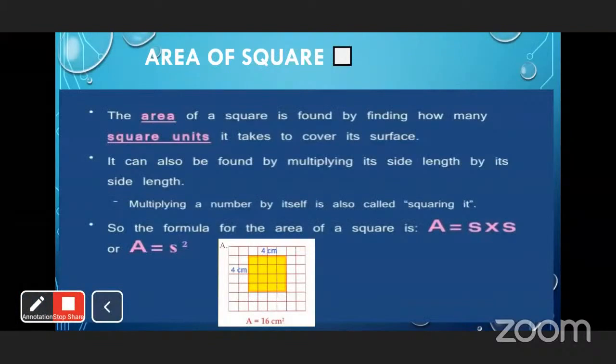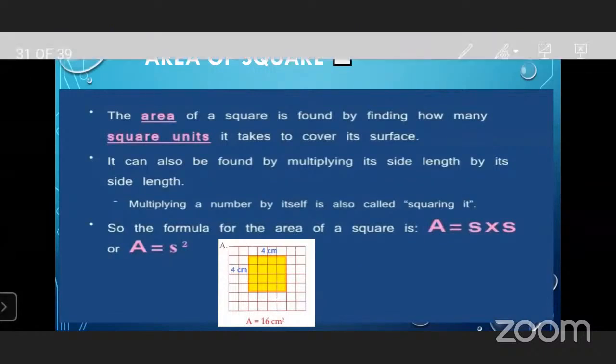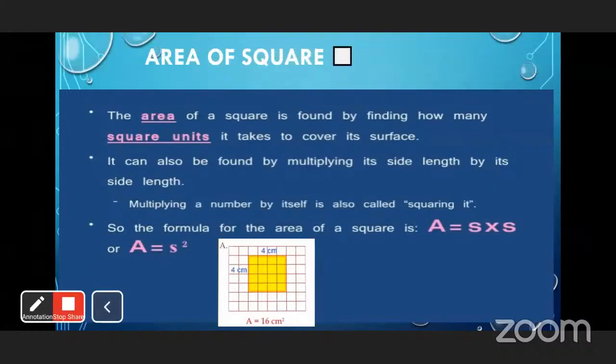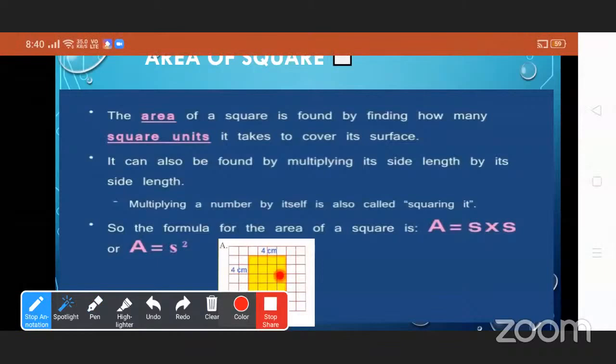Now we will see how to find out the area of a square. The area of a square is found by finding how many square units it takes to cover its surface. So see here, this is a square. It can also be found by multiplying its side length by its side length. All sides of the square are equal.